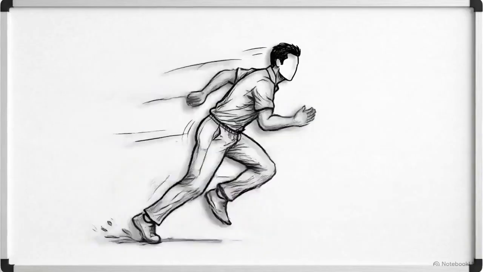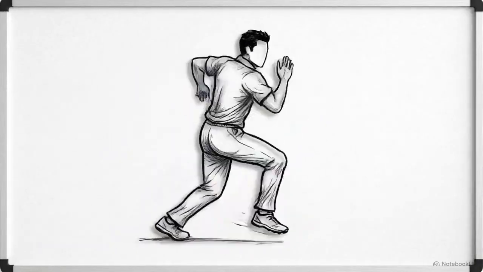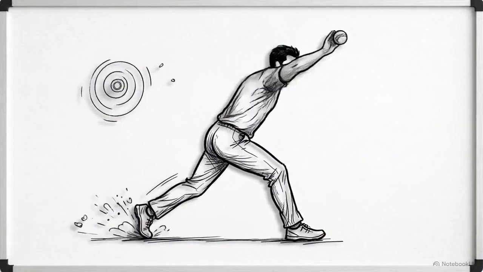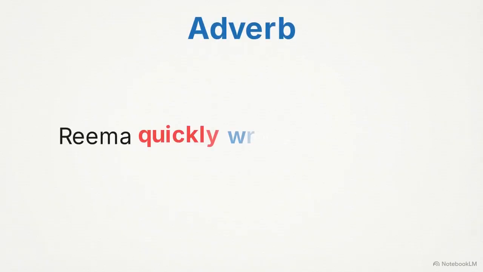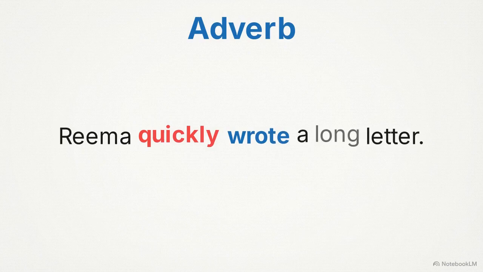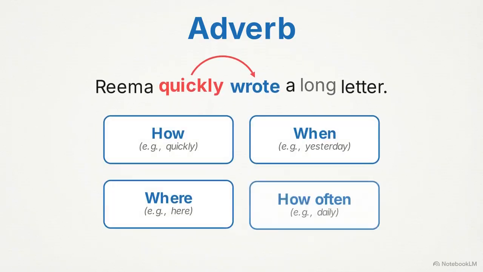Think of the fast bowler driving the play forward with pure momentum. Action words like run, eat, think, and wrote are the verbs. Without a verb, your sentence has no momentum. It's a team with no bowler. Nothing happens. Finally, the adverb. If we update our structure to Rima quickly wrote a long letter, the word quickly directly targets the verb wrote. Adverbs tell us how, when, where, or how often the action occurs.